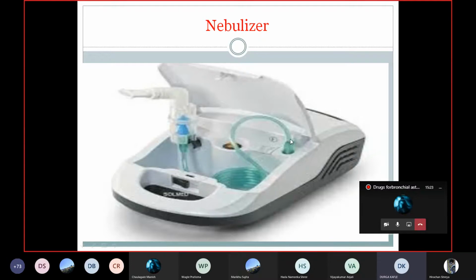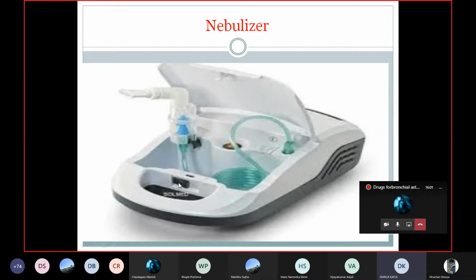In the nebulizer compressor, after joining the current, it will compress the air, and that air will flow in this tube, the air tube. And this is a nebulizer cup in which the drug is kept. And this is a mouthpiece. A face mask is attached to the mouthpiece, and the person will take the vapor, the aerosol, from this face mask. This is an electronic device. From the back, there is one current line, and the device is attached to the electricity.